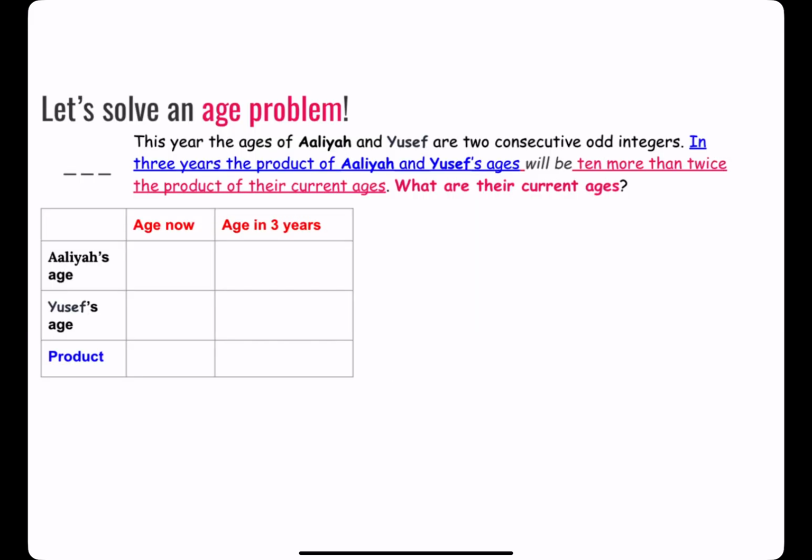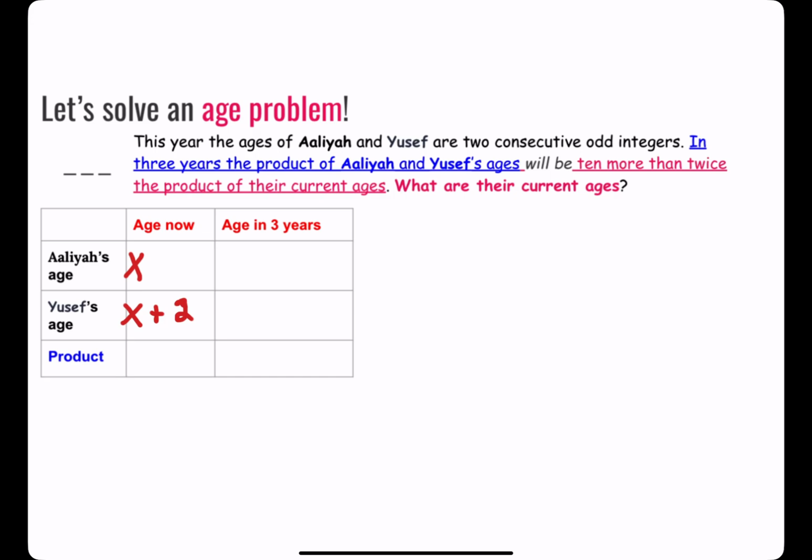What could be more real world than our ages? So we have two siblings here, Ayala and Yusuf, that are two consecutive odd integers. Now, if Ayala is x years old, we know two consecutive odd integers are 2 units away from each other. So Yusuf, being apparently the older sibling, would be x plus 2. So Ayala is x, Yusuf is x plus 2.